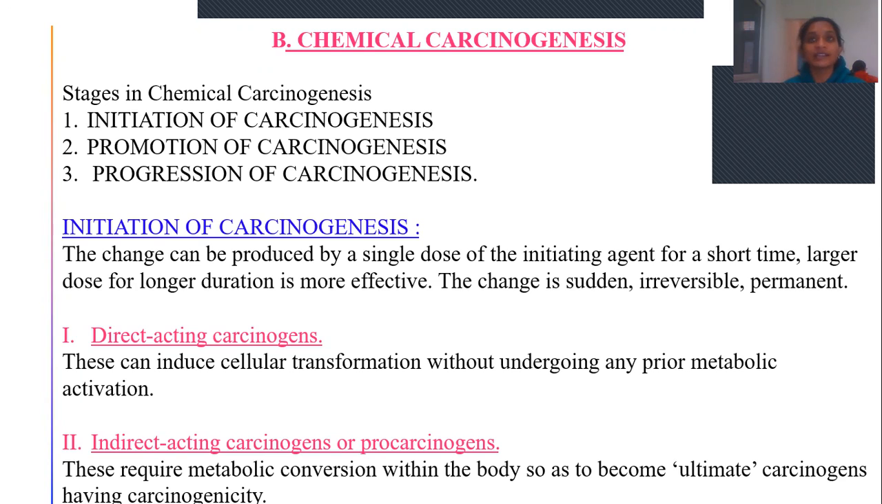So the name itself indicates the direct acting carcinogens. That means the chemical directly induces carcinogenesis without undergoing any metabolic process. And indirect acting carcinogens or pro-carcinogens. Pro means they are not active carcinogens. So when they undergo some metabolic reaction, whatever metabolite comes out will act as a carcinogen. So it is also called indirect acting carcinogens or pro-carcinogens.